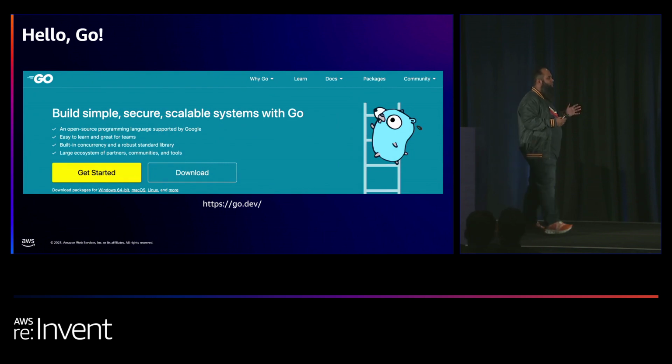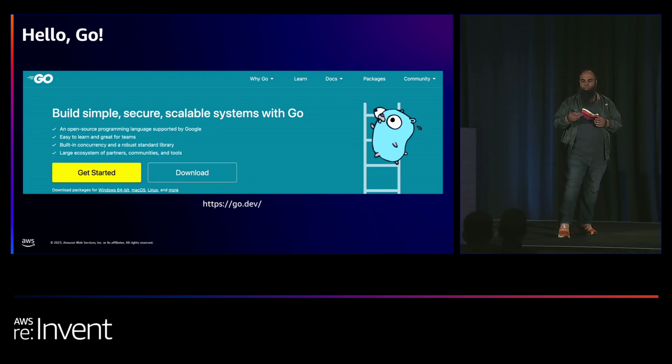So a quick primer for Go, and for the folks who are not Go developers yet, is that it's a statically typed compiled language that was introduced by Google in 2009. And today, over the years, it's heavily used in APIs. It's heavily used in building things like the infrastructure. It's used in DevOps and SRE teams. If anyone's used Kubernetes, well, Kubernetes is built on Go. And also, we see it being used in data processing in a lot of places, like for scripts and for pipelines, for example.